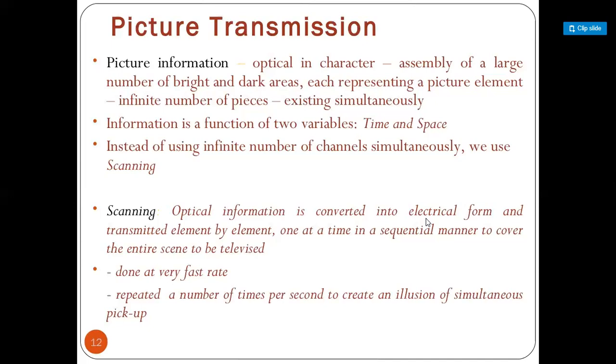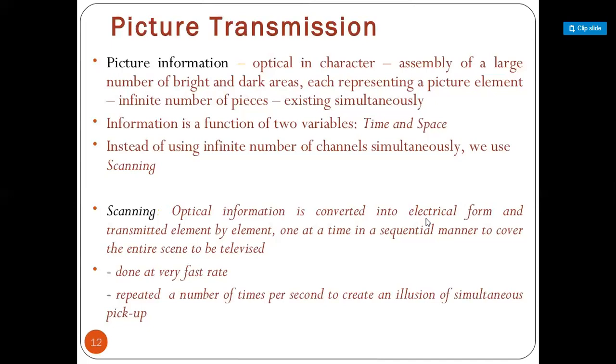The scanning of that system is done at a very fast rate. Generally, within 1 second we are able to scan 25 frames of that picture information. It is repeated a number of times per second to create the illusion of simultaneous pickup.